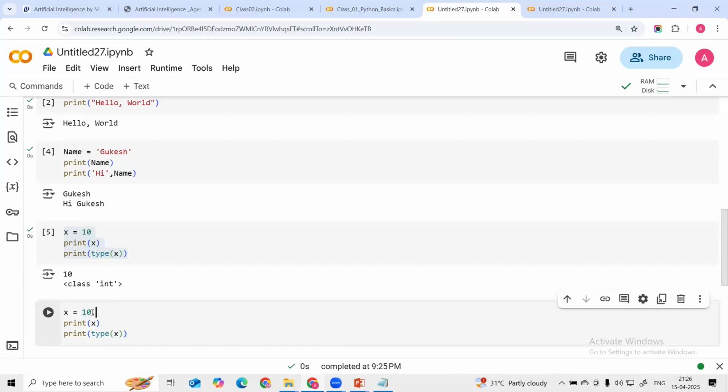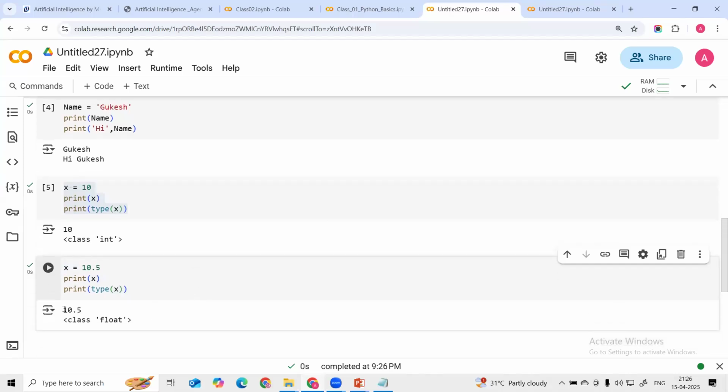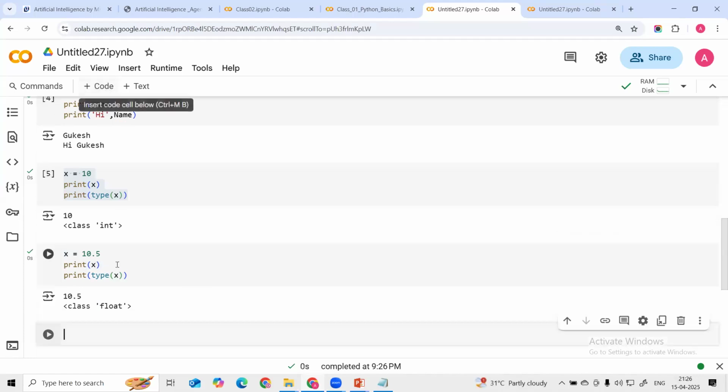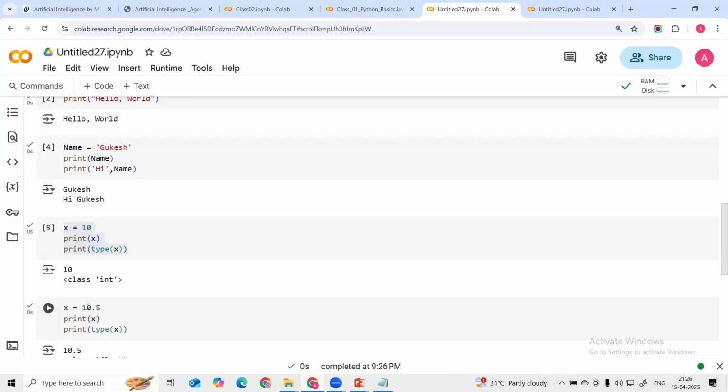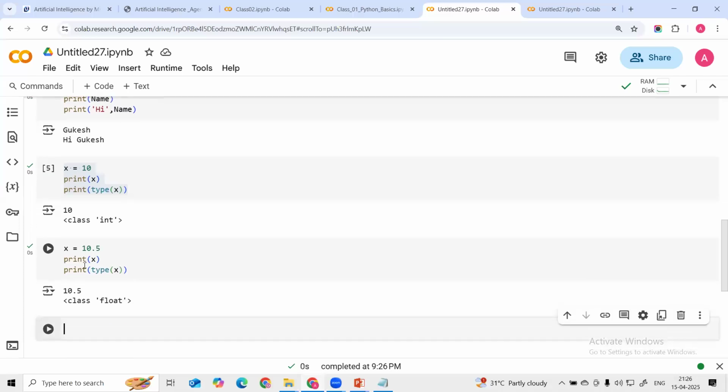Let's suppose I am defining this as 10.5. I'm printing this value and then checking the data type. You can see the value of x is 10.5, and the class of this data type is float. So this is how I'm getting this dynamically. We do not have to explicitly mention the data types. Python will automatically figure out the data type based upon whatever value we are passing here.